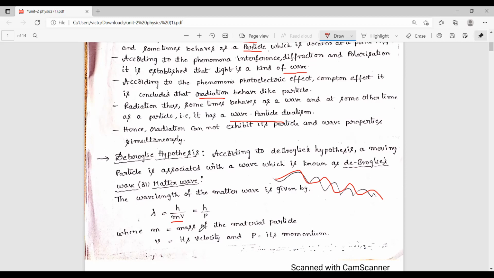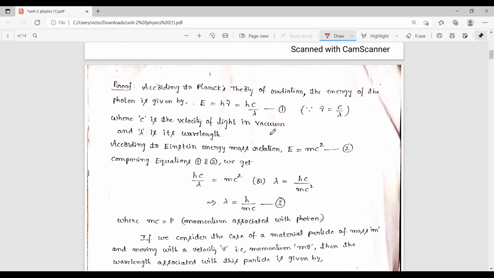Here m is called mass of the material particle, v is called velocity and p is the momentum. That means when a particle is associated with a wave nature, it has a matter wave. So lambda is equal to h by p. Now let us prove that.